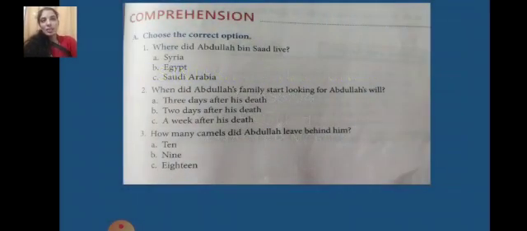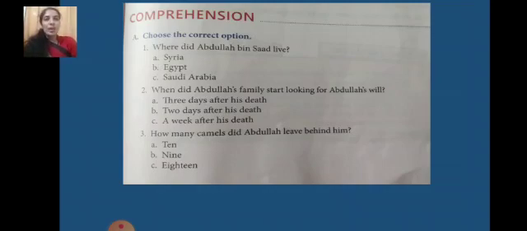First is choose the correct option. Where did Abdullah bin Saad live? Option A, Syria. B, Egypt. C, Saudi Arabia. So what do you think, children? Those who have read the lesson properly, those who have understood, they can immediately give the answers. So first is B, Egypt.